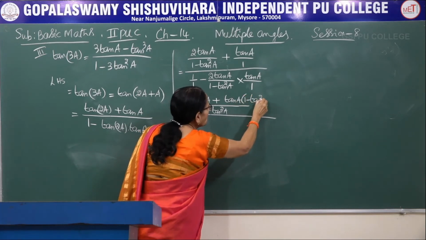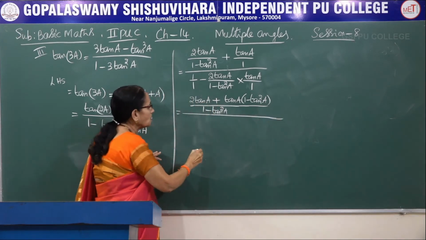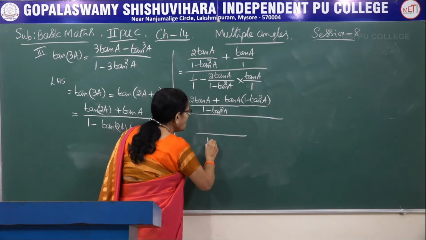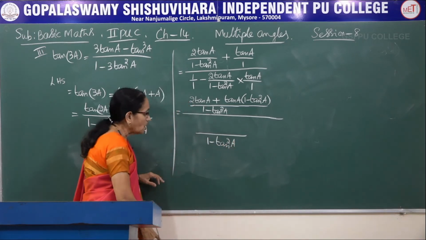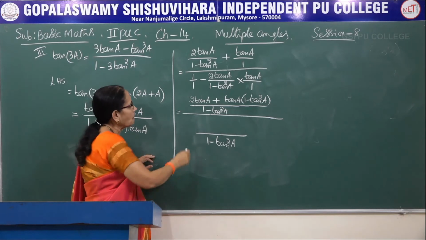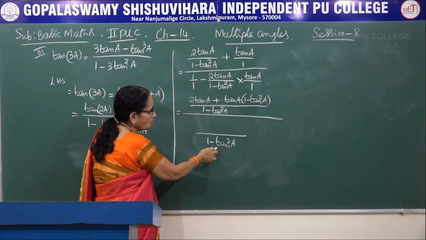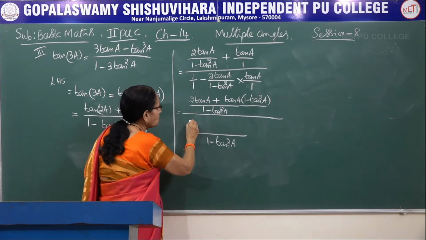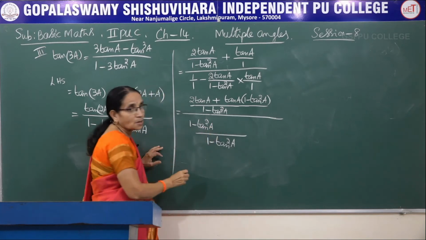Tan A into 1 minus tan square A. Now come to the denominator. The denominator also has the same LCM, 1 minus tan square A. Here forget about this one, look at this part. It is 1, you divide and multiply with the corresponding numerator, it becomes 1 minus tan square A.